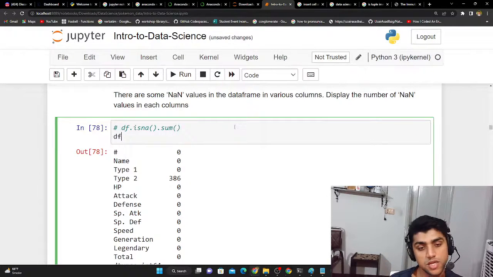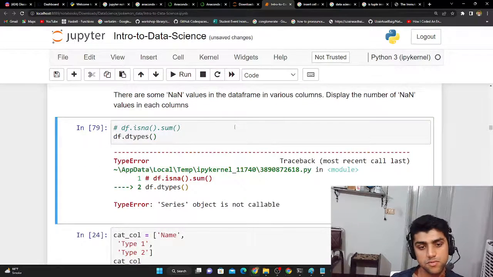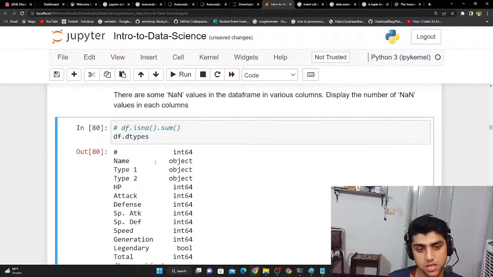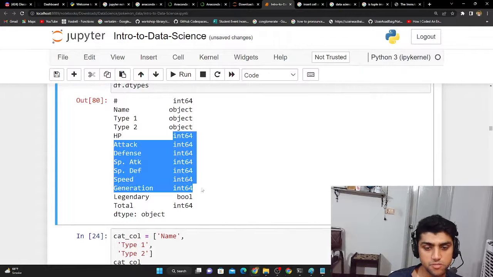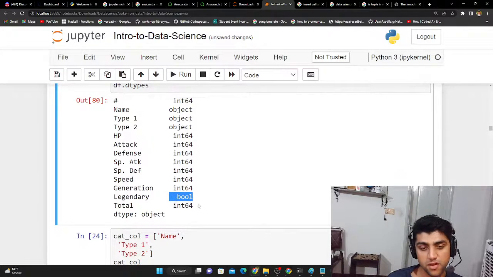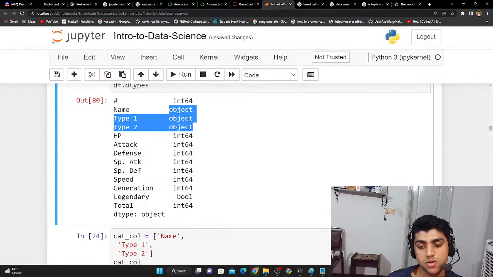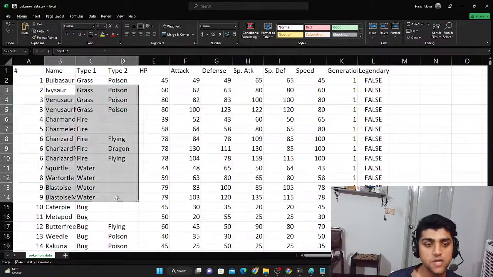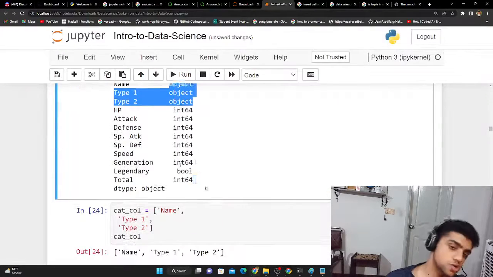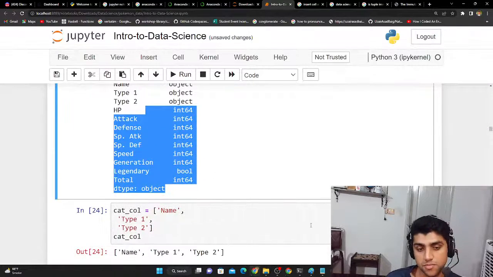So we could just say dataframe.dtypes. And if I say this, and I guess I don't need this bracket here, so sometimes you just have to be explicit. The number is an int64, which means 64-bit. These are objects, and then the rest are 64 bits, and then there's a boolean, remember the true false thing, and then another 64-bit int. These objects are the things that I called string. And it just shows me all the data types that exist in the columns.